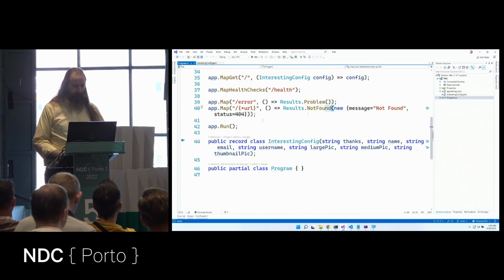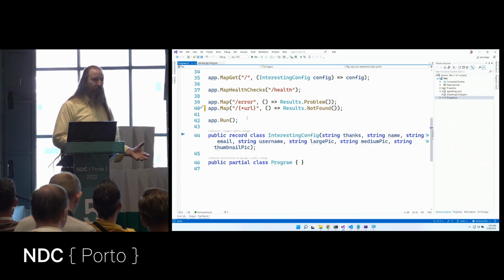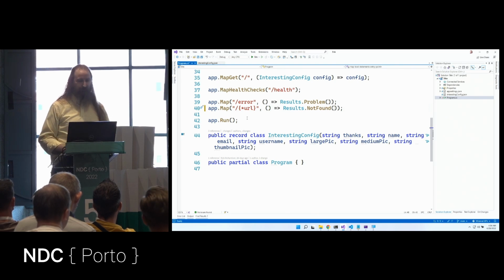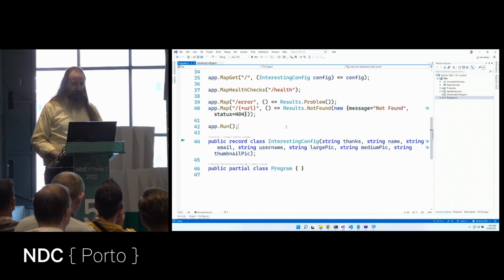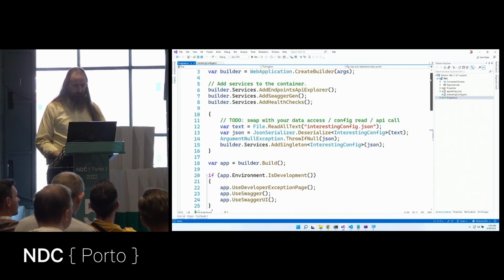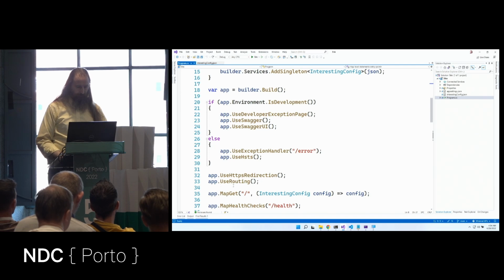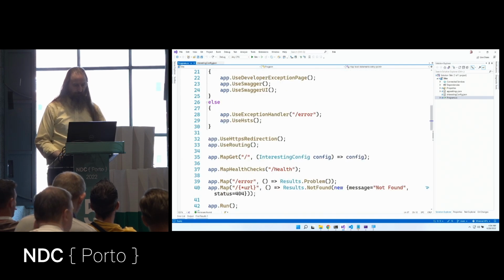Now, the first time I did this, I actually had my method look like this, which, yeah, that's a little bit cleaner, but my page just kept saying empty page in the browser, and I was like, is that a DNS thing? Is my server not running? And so I actually gave it a JSON object inside of my 404 page just so that I could help myself see it. Similarly, we wanted to grab health checks. So we just add health checks here, and then we map health checks to a particular URL.